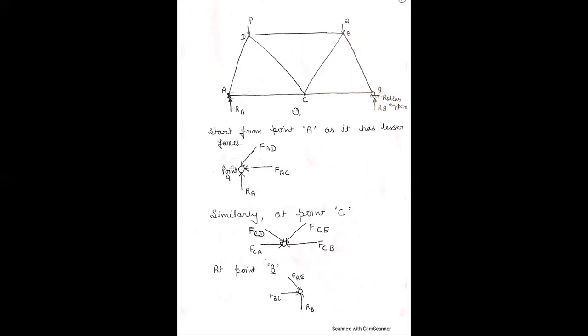Now point C is also a joint. There are forces acting due to these members: from point B, FCB; from point A, FCA; from point D, FCD; and from point E, FCE. At point B, there is a force due to the support, RB. There is a force from C, FBC, and from E, a force FBE.